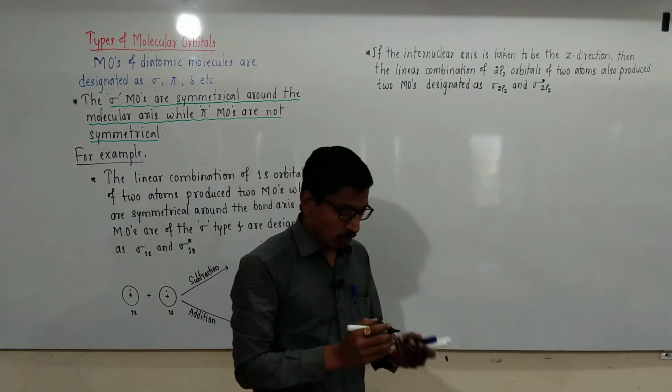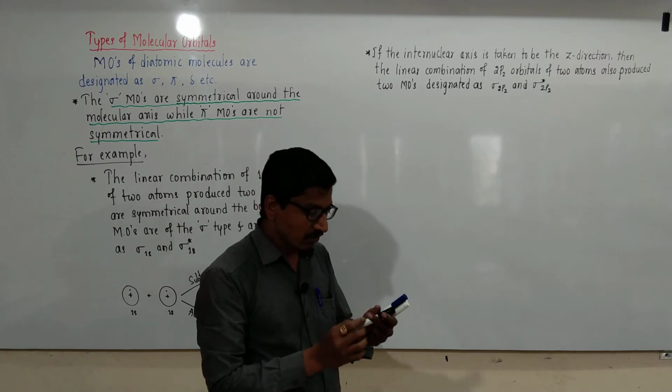Always, sigma molecular orbitals are symmetrical around the bond axis.